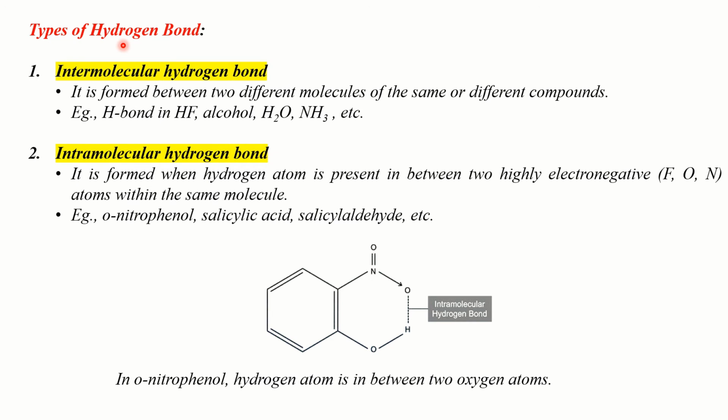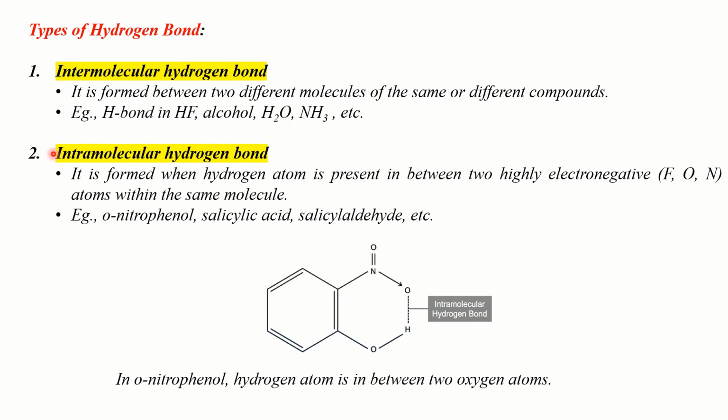Hydrogen bonds are of two types. The first type is the intermolecular hydrogen bond. It is formed between two different molecules of the same or different compounds. Hydrogen bonds in hydrogen fluoride molecules, alcohol, water molecules, ammonia molecules and so on are some examples of intermolecular hydrogen bonds. We just saw how intermolecular hydrogen bond is established in hydrogen fluoride molecules, water molecules and ammonia molecules.